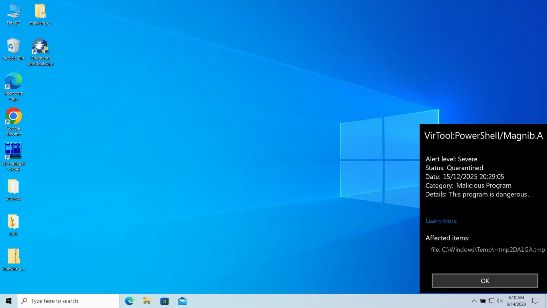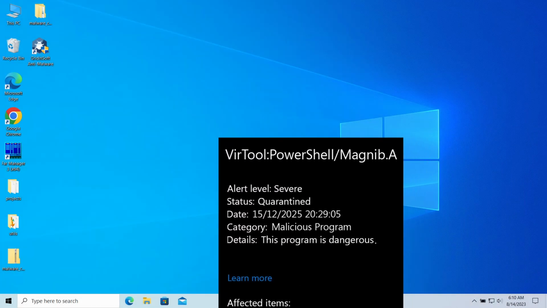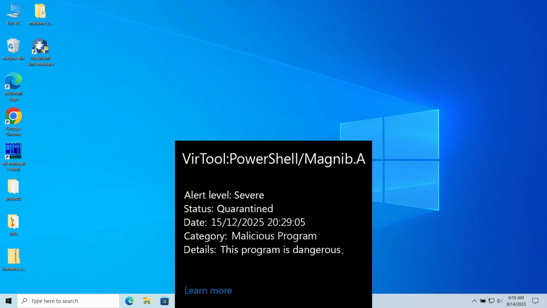VirTool PowerShell Magnib.A is a detection of Microsoft Defender that you can see popping up in the system. It typically flags a threat that targets dealing significant damage to the computer, but can in certain cases be a false alarm. In this video, I will explain its dangers, show how to understand that the threat is false, and how to remove the real threat.